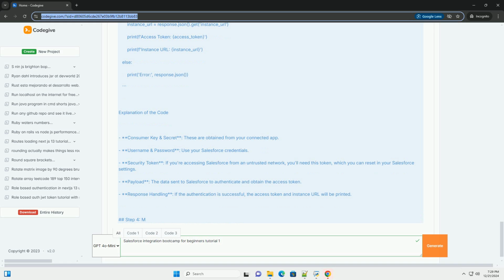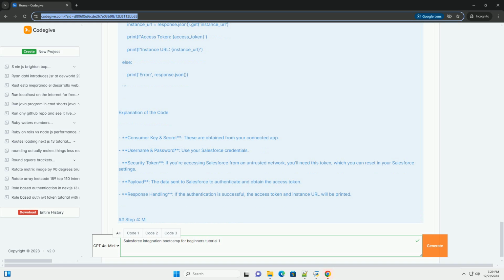Key concepts: REST, a web architecture that uses standard HTTP methods, GET, POST, PUT, DELETE. Endpoint, a URL that represents a resource in the Salesforce API. Authentication, OAuth 2.0 is used for secure access to Salesforce resources.